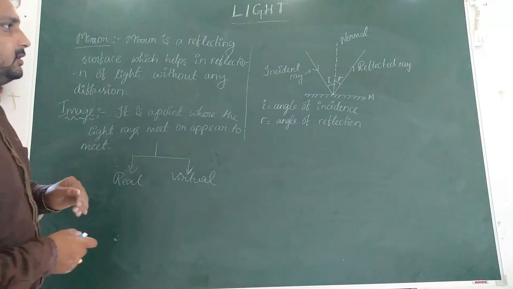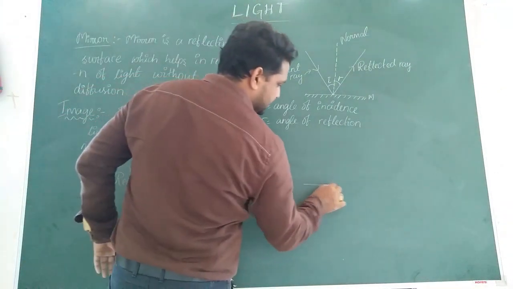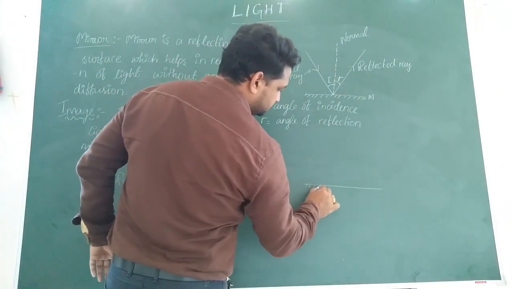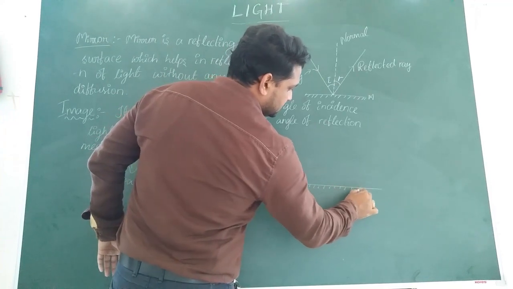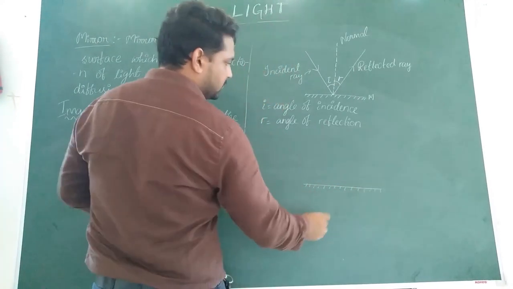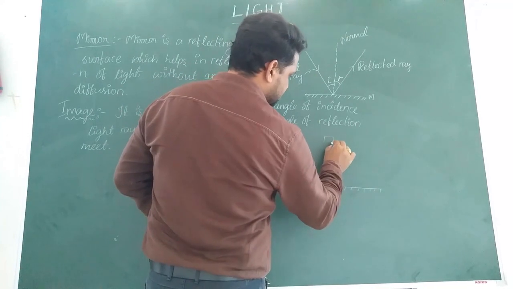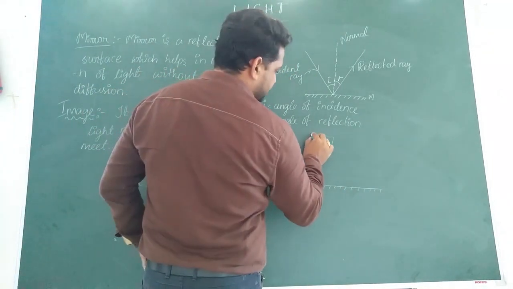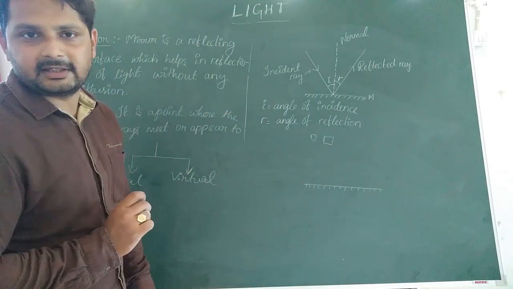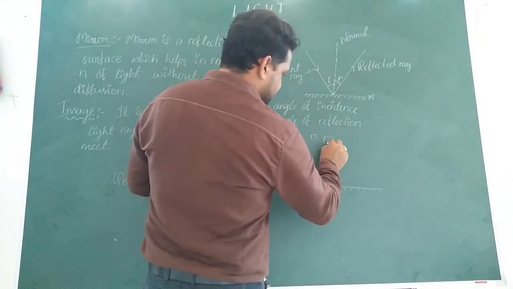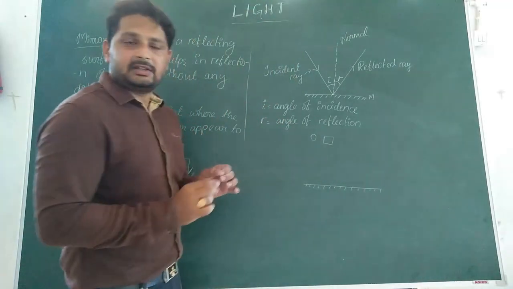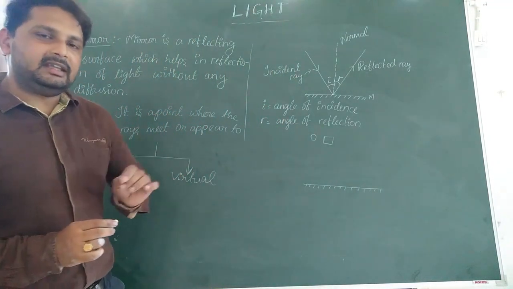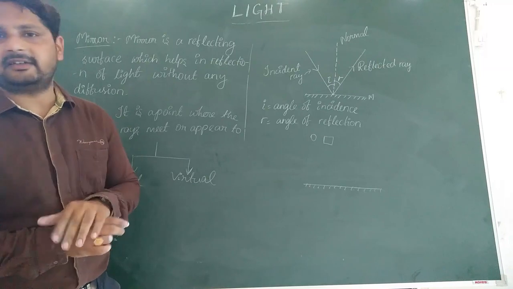Now let's take an example. Suppose we consider a plane mirror, and here is an object. So let's see how the image is formed in this case. In order for the formation of an image, we need at least two reflected rays.